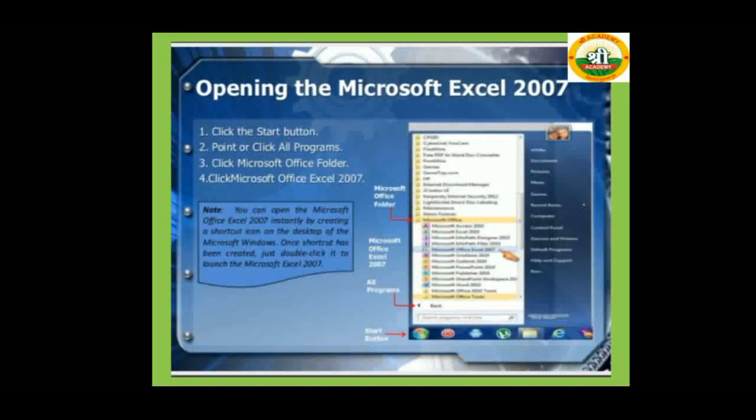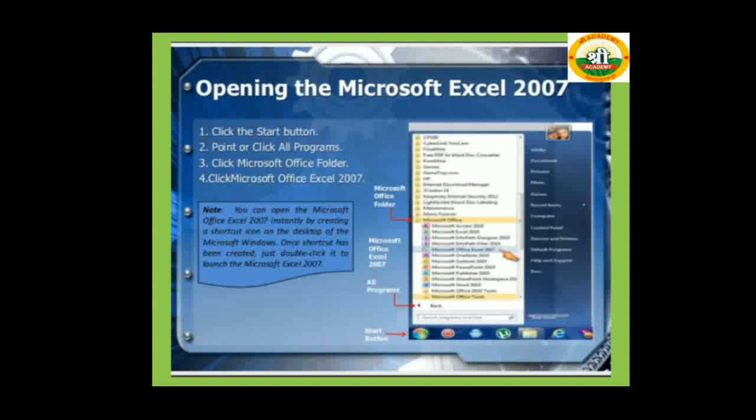Opening Microsoft Excel 2007: how to start MS Excel? Follow some steps. First, click the Start button. Second, point or click All Programs. Third, click the Microsoft Office folder, and fourth, click Microsoft Office Excel 2007. The same steps are given here in the form of an image.